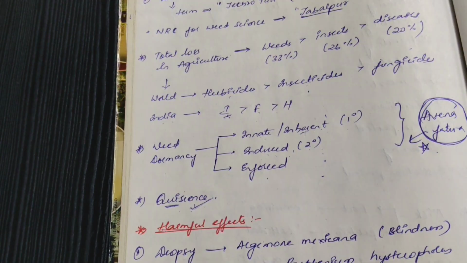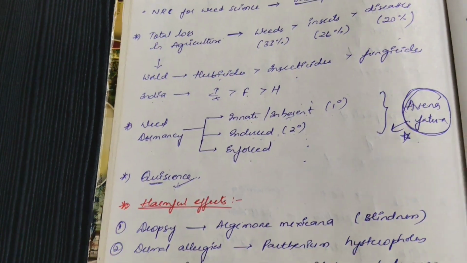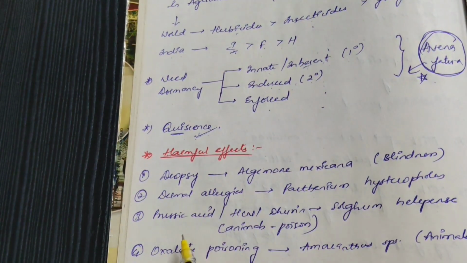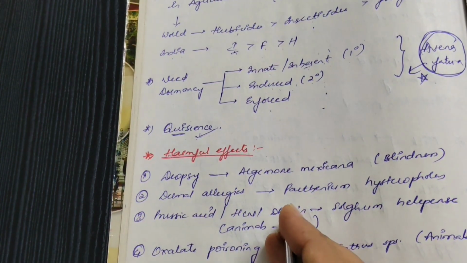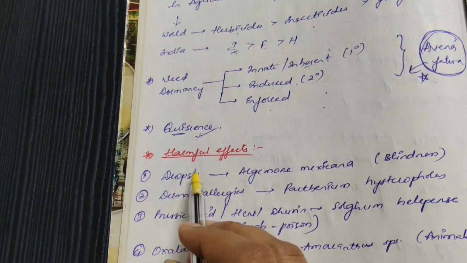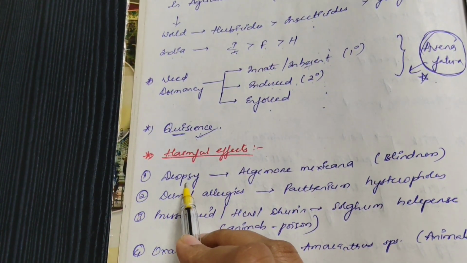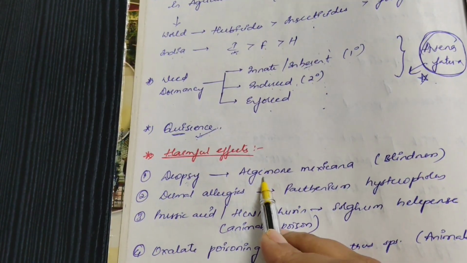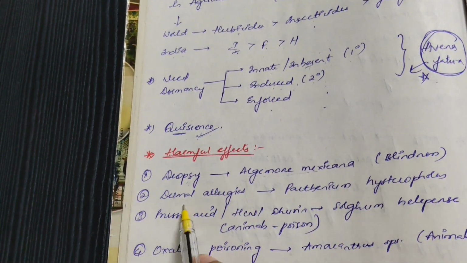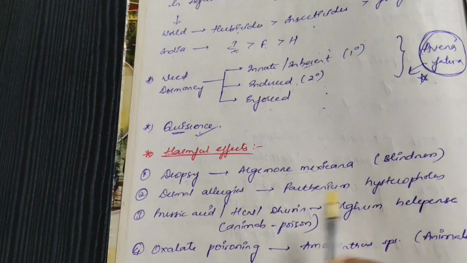After that, harmful effects of weeds. Just remember the harmful effect and the weed that causes it. Dropsy disease, seen as blindness in humans, is caused by Argemone mexicana. Dermal allergies are caused by Parthenium hysterophorus.